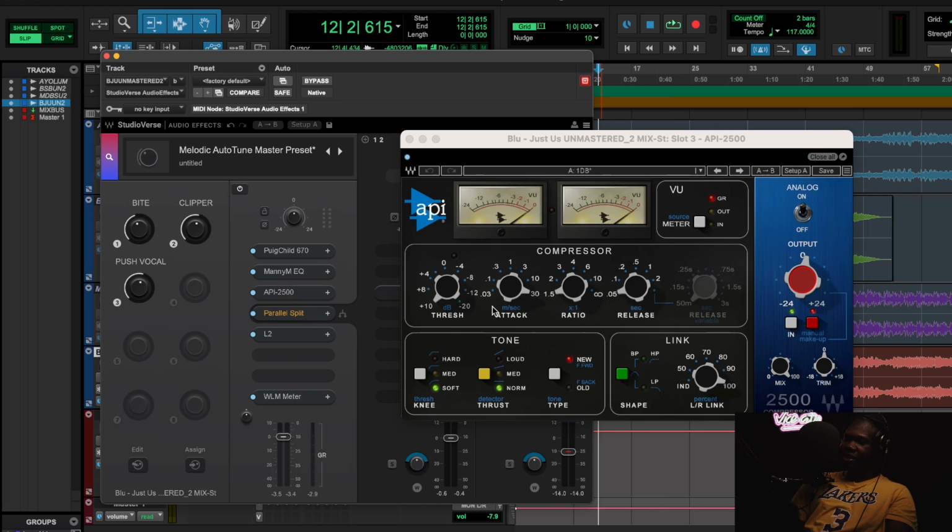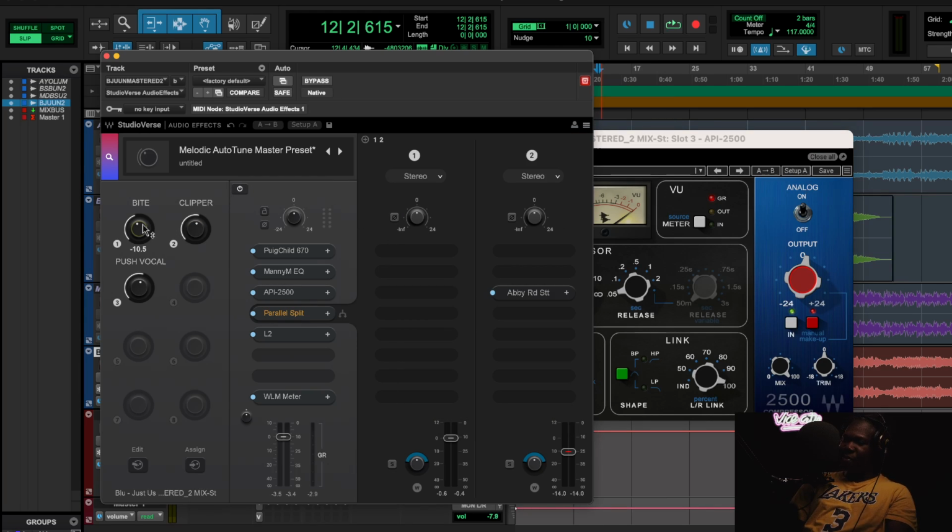The Clipper knob is going to be the output for the API 2500. As we have stated, it's a clipper, but the Bite knob gives the bite.